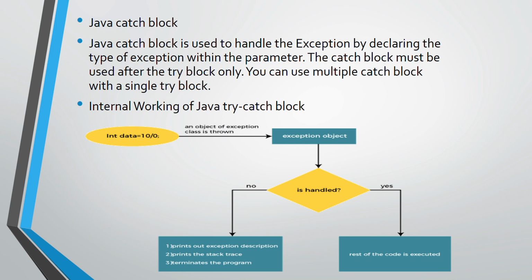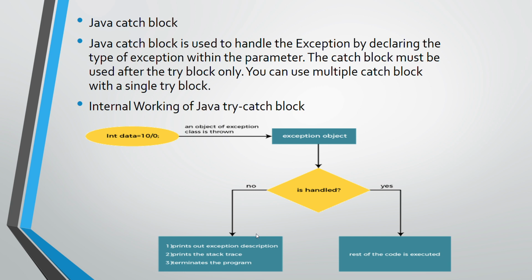So what is the internal working of a Java try catch block? Suppose an unexpected event occurs due to an expression like int data = 10 divided by 0. An object of the exception class is thrown. Is the exception object handled or not? If it is handled, yes, then the rest of the code is executed. If not, it will print the exception description, print the stack trace and terminate the program.